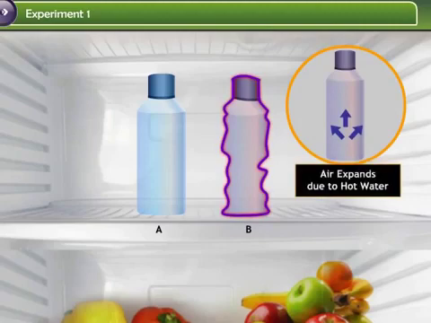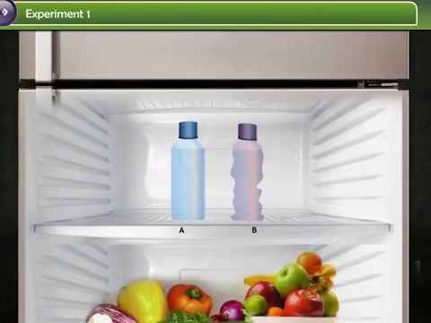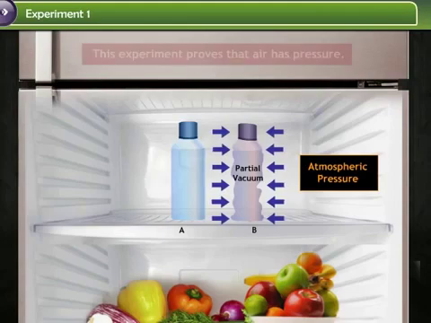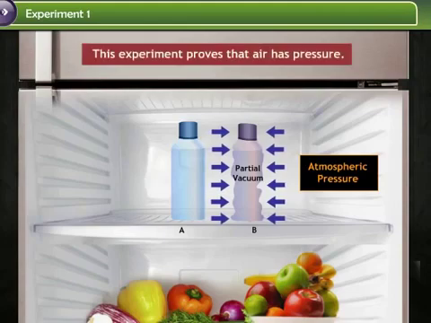The air inside bottle B expands due to the hot water. When the bottle is placed inside the refrigerator, the sudden cooling creates a partial vacuum. The extremely low pressure of the partial vacuum inside forces the higher pressure of the air outside the can to crush it. This experiment thus proves that air has pressure.